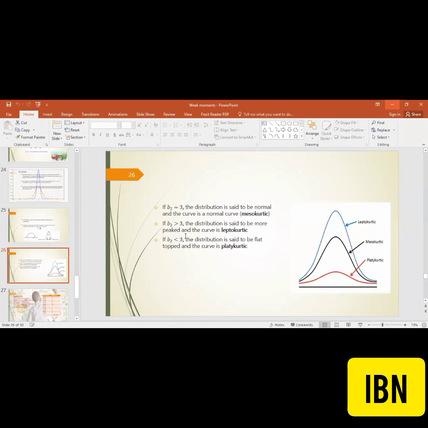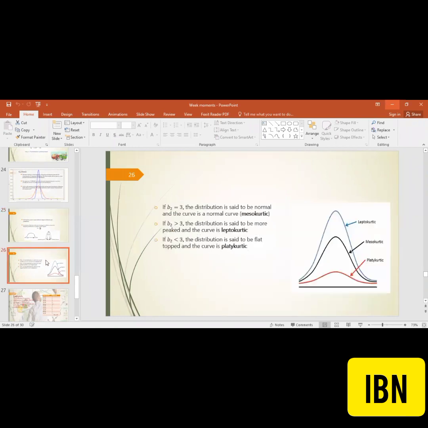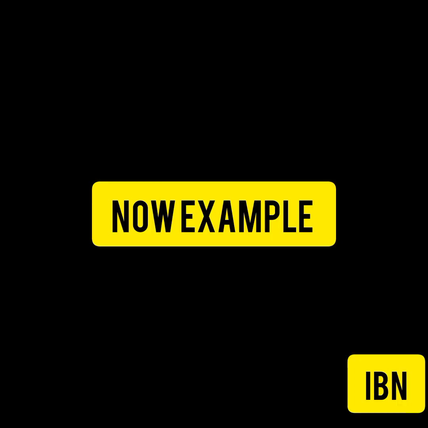So, this B2 can be calculated with the help of moments, M4 by M2 squared. We are discussing this B2. If it's equal to 3 exactly, this is called mesokurtic. If it's greater than 3, then it's called leptokurtic, like this one. And if it's less than 3, this is platykurtic, like this. So these are the three measures by which we have defined the peakedness or flatness of the distribution.